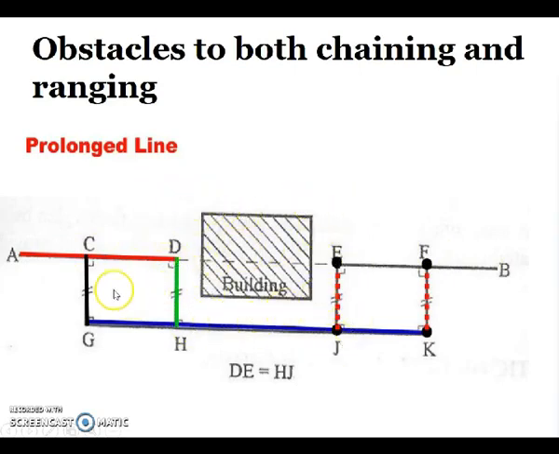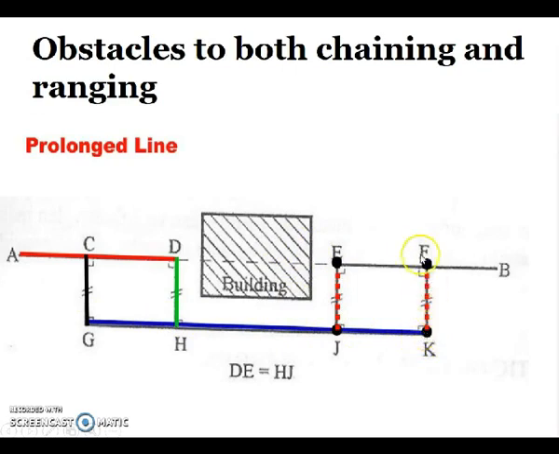What we need to do is set a perpendicular at C, set another perpendicular at G, and go up to a distance such that we cross the obstacle, and then set another perpendicular at K.